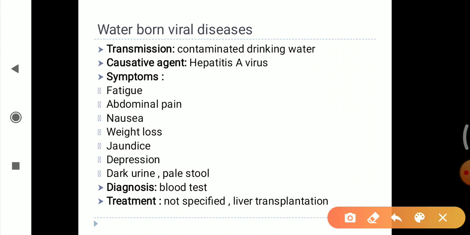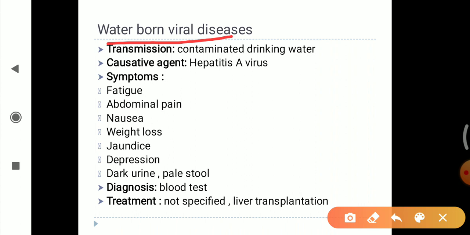Now the waterborne viral disease. We have already discussed the waterborne bacterial disease and waterborne protozoan disease. Now the waterborne viral disease. In that we will study hepatitis A virus. Hepatitis is referred to as an inflammatory condition of the liver and is mostly caused by viral infection.